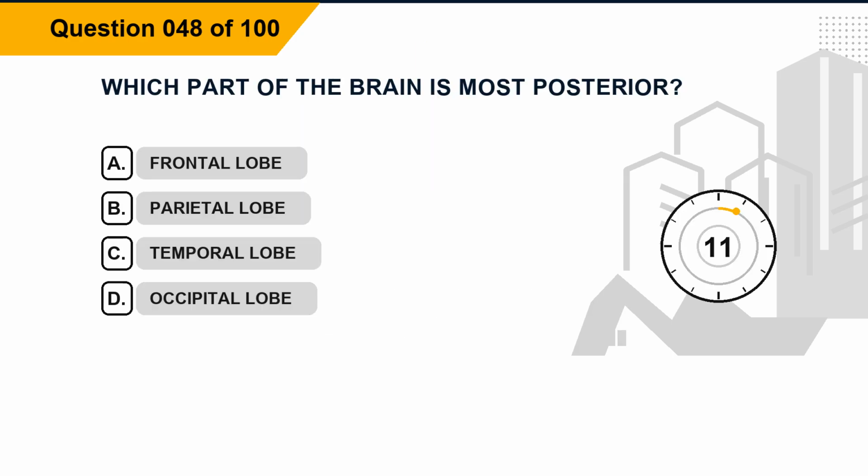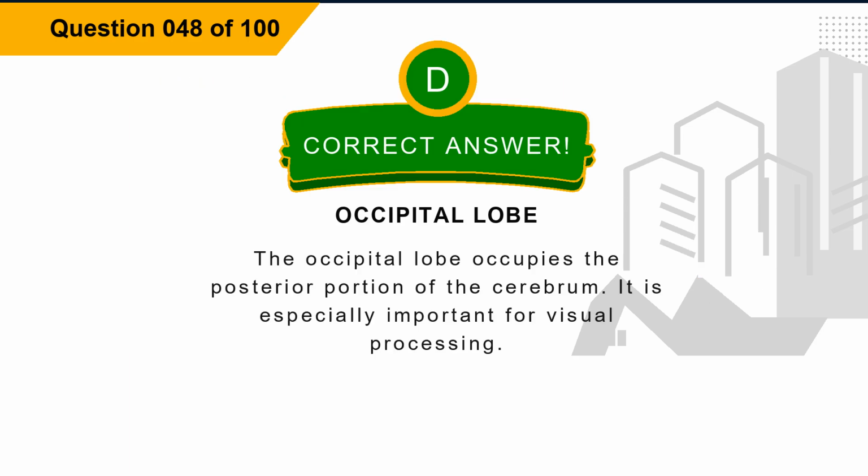Question 48. Which part of the brain is most posterior? Option A. Frontal lobe. Option B. Parietal lobe. Option C. Temporal lobe. Option D. Occipital lobe. The correct answer is option D. Occipital lobe. Explanation. The occipital lobe occupies the posterior portion of the cerebrum. It is especially important for visual processing.